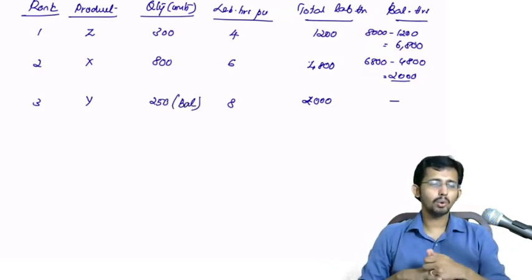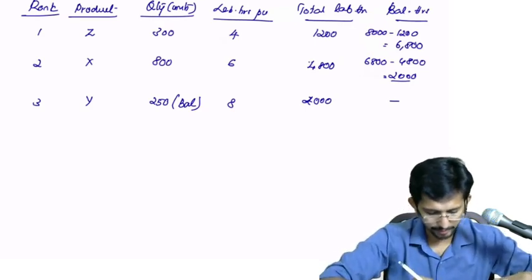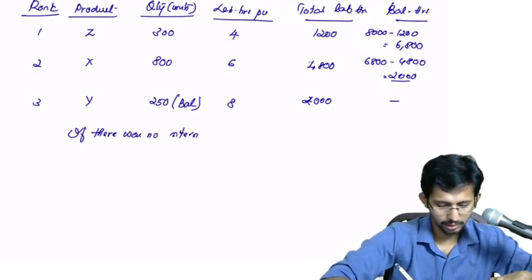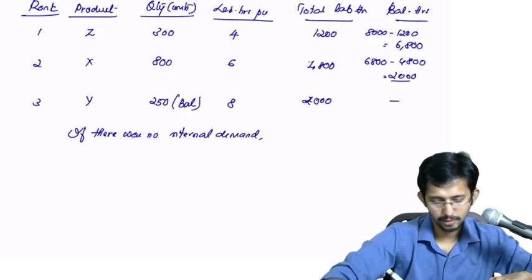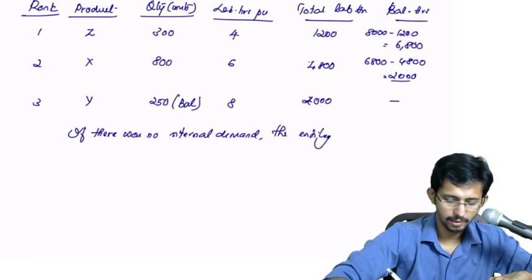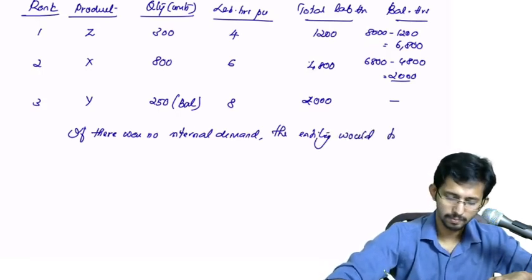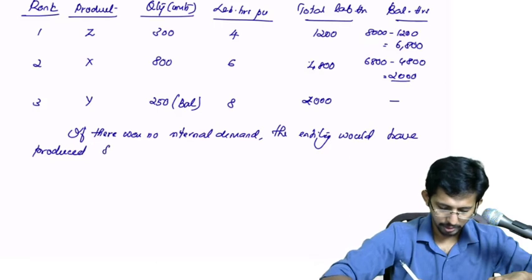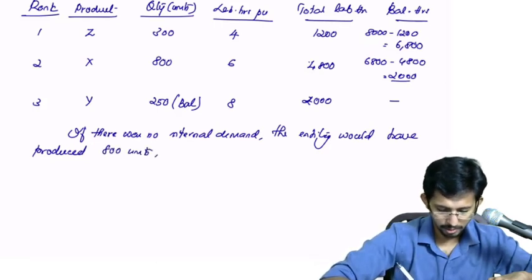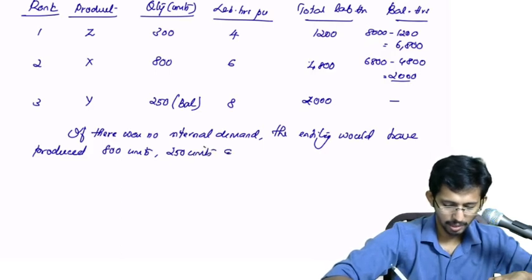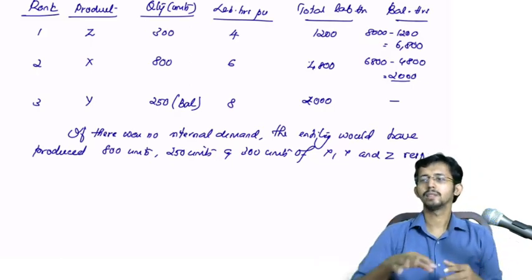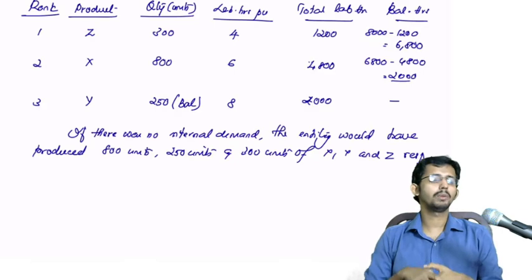Balance is nil. Is it clear? So if there was no internal demand, the entity would have produced 800 units, 250 units and 300 units of X, Y and Z respectively. That is what they would have produced.